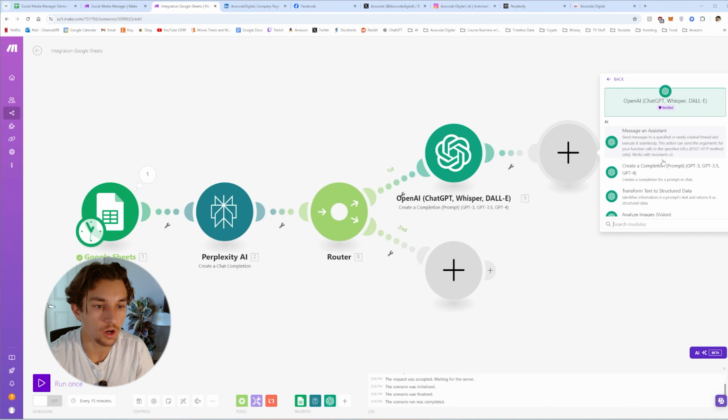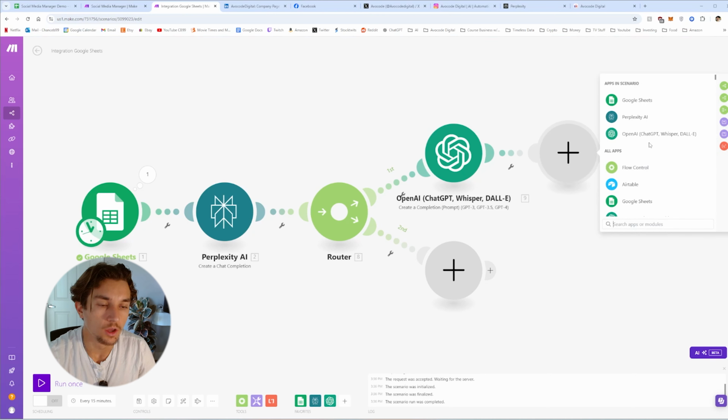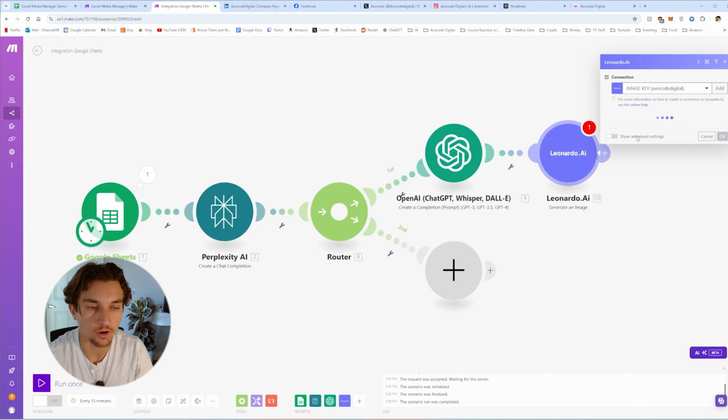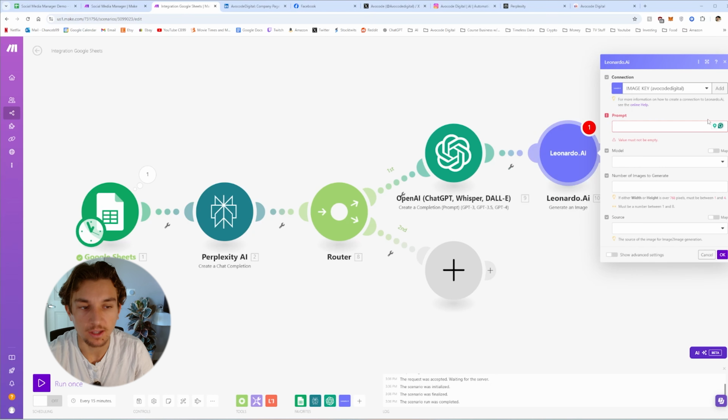You can use the DALL-E generate an image for LinkedIn and Facebook, but if we're doing a carousel, you can use the DALL-E create an image with OpenAI, but I feel like Leonardo gives you a little bit better options as far as the prompt. It follows it pretty much to a T. I find it just more well-rounded as well. This one, you will need a subscription. It's a $9 subscription that I have a month, but that's up to you guys to decide. Either way, the prompt will basically be the same.